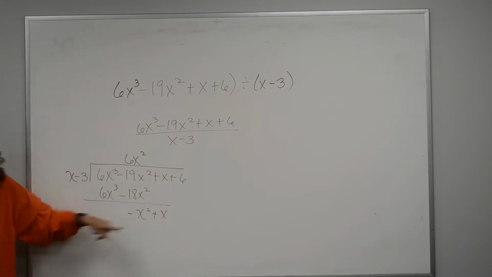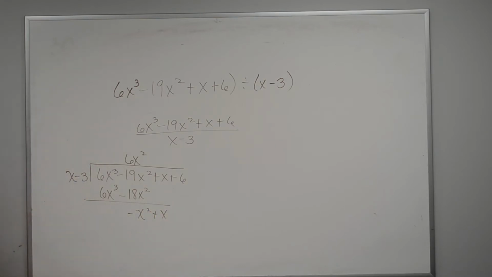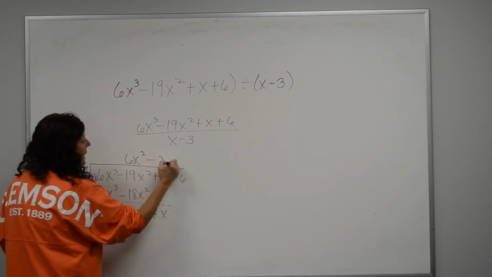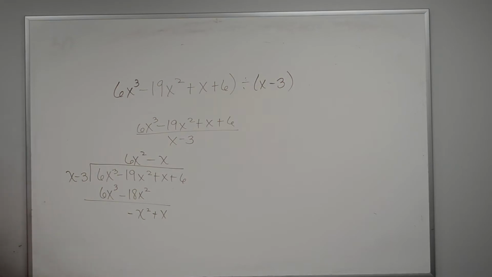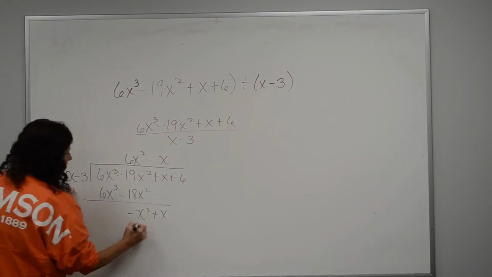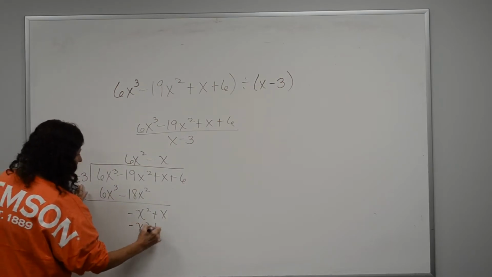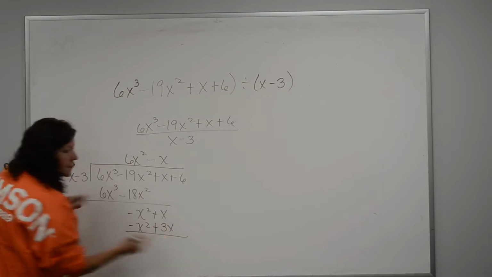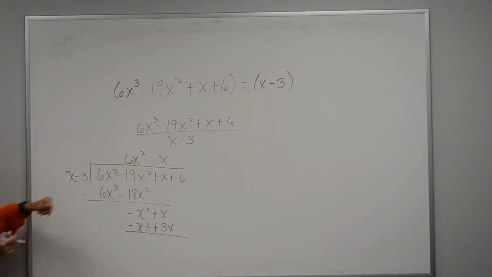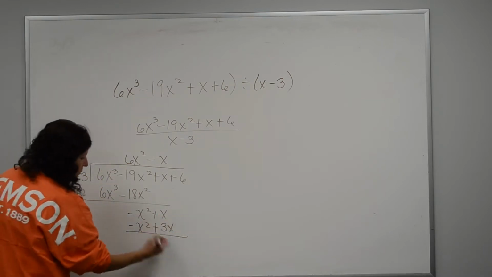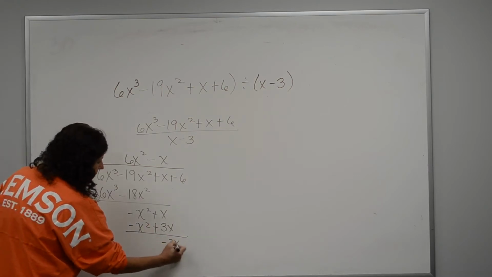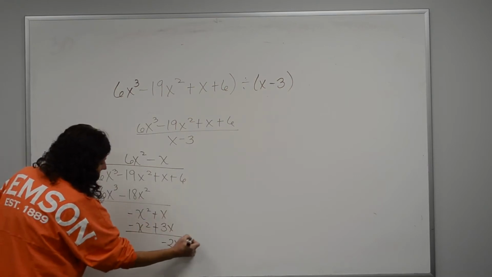x times what gives me a negative x squared? Negative x. You can put minus x or you can put plus a negative x, either way. So that's going to give me a negative x squared plus 3x. I'm going to subtract, okay? And when I subtract, I'm going to get a negative 2x. I'm going to bring down this last term.